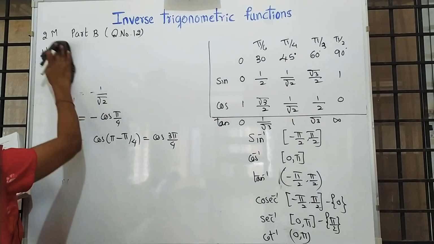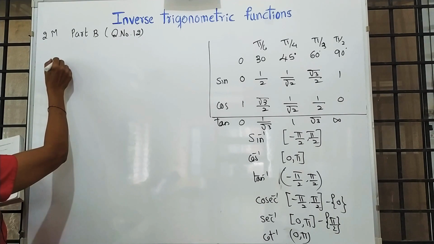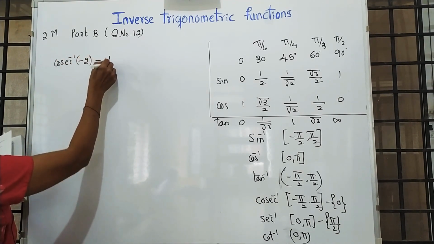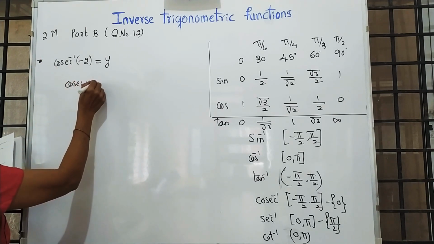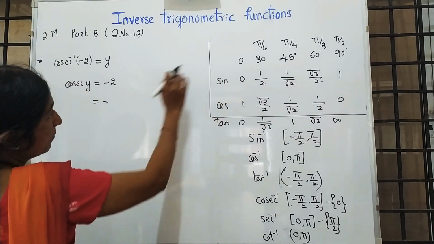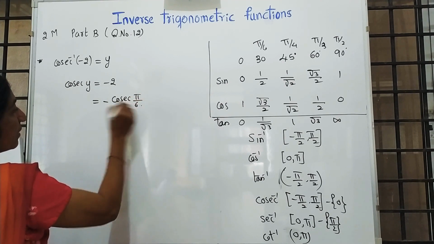Next, cosec inverse of minus 2. Let us take this as y. Cosec y is equal to minus 2. Keep minus as it is. It's a reciprocal of sine. It is cosec of pi by 6.